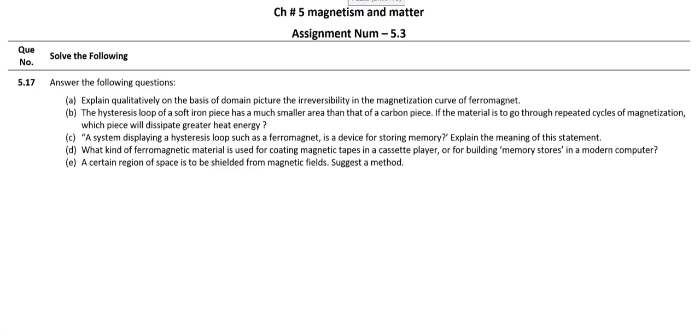Hello students, in this video we have the second additional exercise problem of chapter 5, 5.17. Again we have a few questions. First one is: explain qualitatively on the basis of domain picture the irreversibility in the magnetization curve of a ferromagnet.